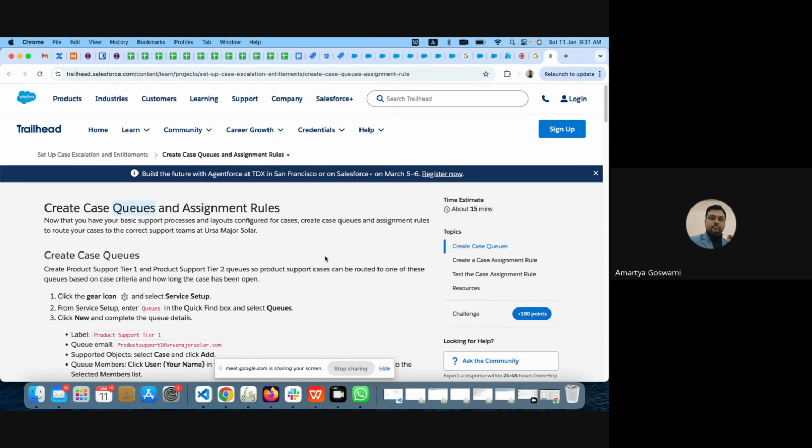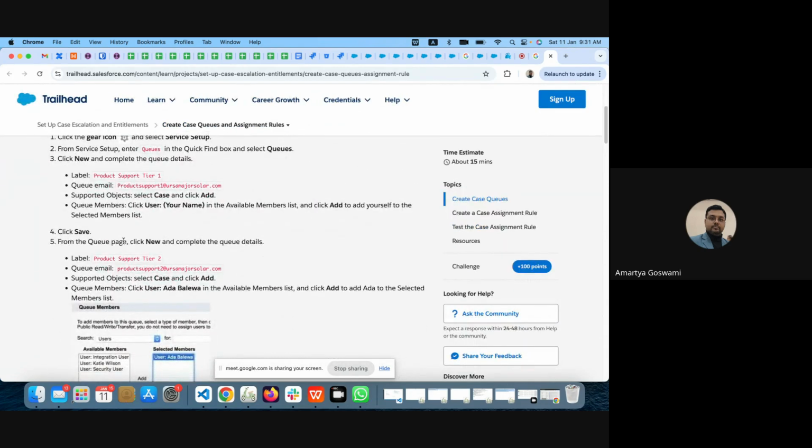So case queues, what are queues? In Salesforce, we can create user groups and user queues. Queues are specifically designed in a way that one queue can have multiple members assigned, as you can see, like product support tier one. That is the name of the queue.